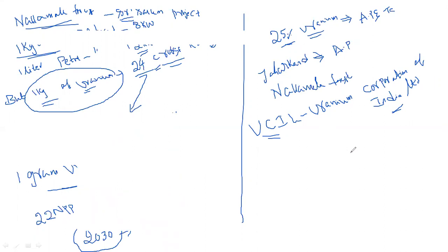In the 83 kilometer area near Amarabad, UCIL found 20,000 tons of uranium.